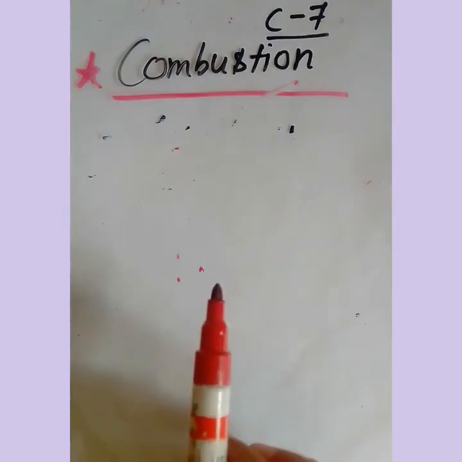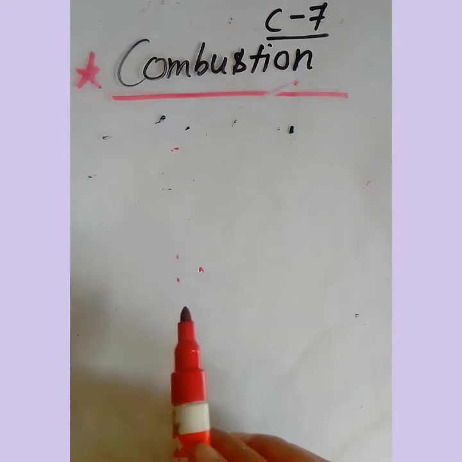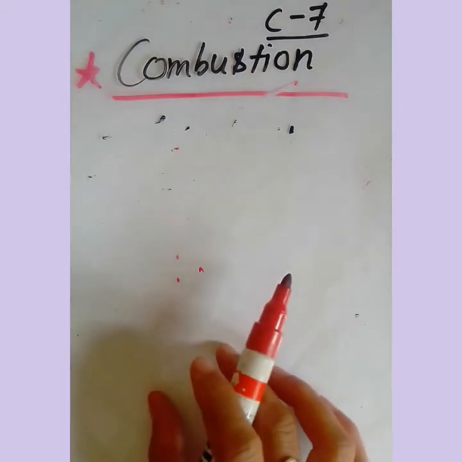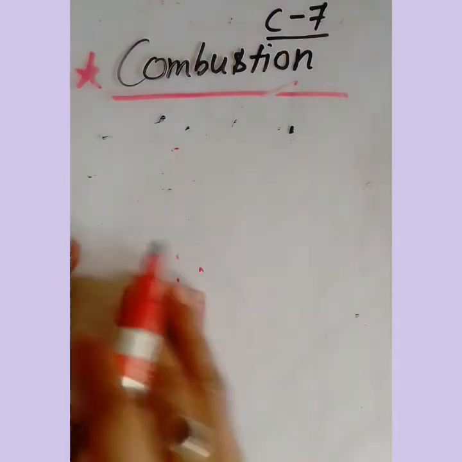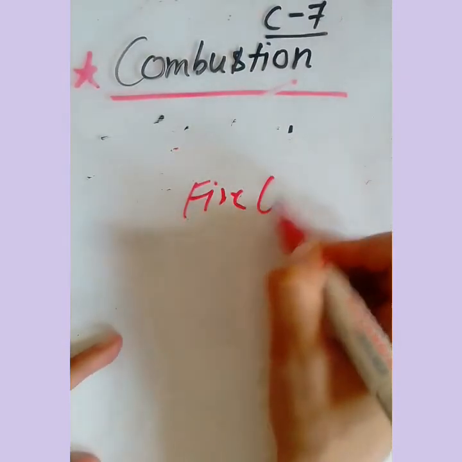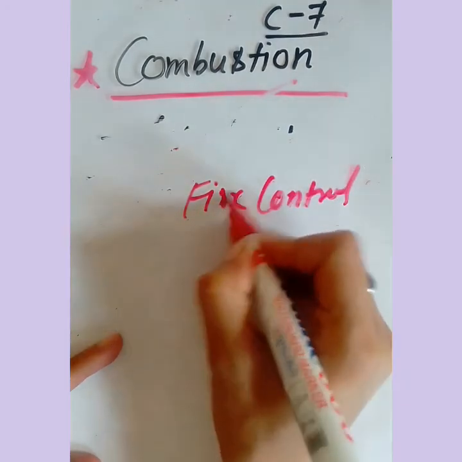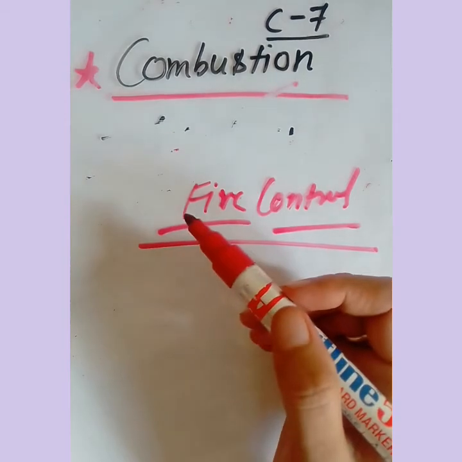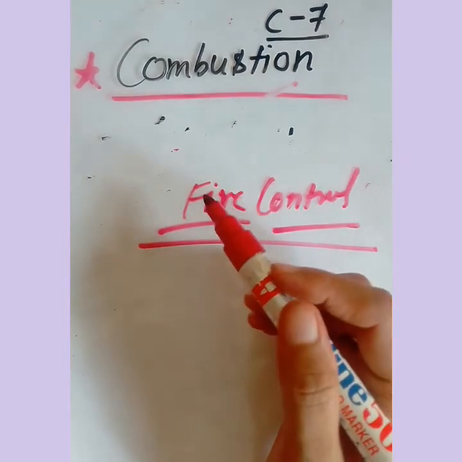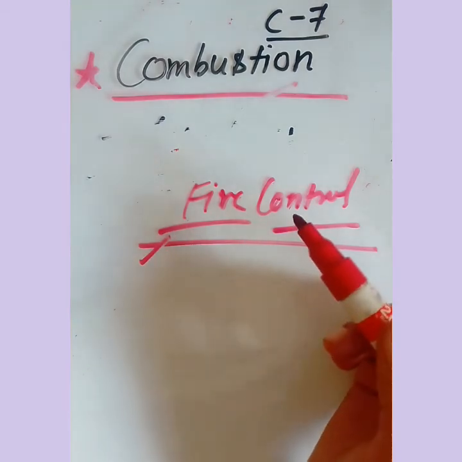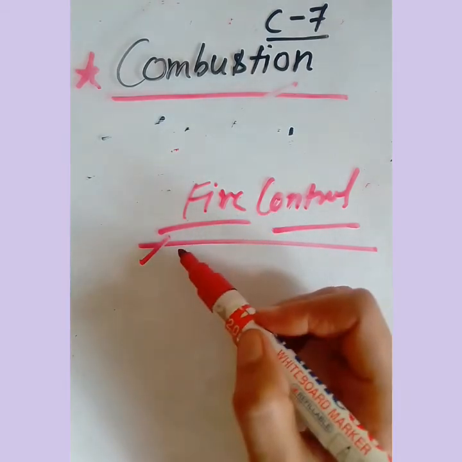Now clear all these things by reading on your own two times after watching the video. And one more topic I will take here now, that is fire control. Fire control, how we can do it. We have discussed earlier that fire takes place only when there is combustible material, there is oxygen, and there is temperature higher than the ignition temperature.